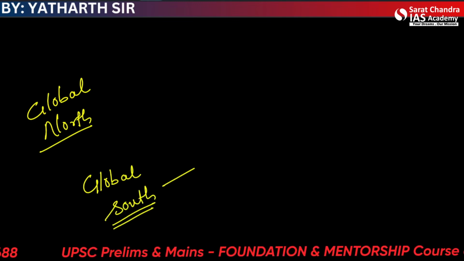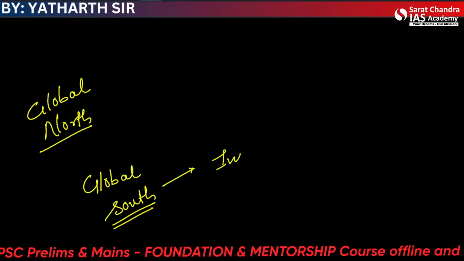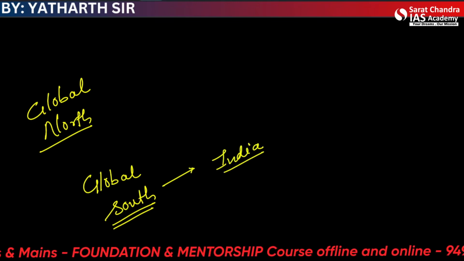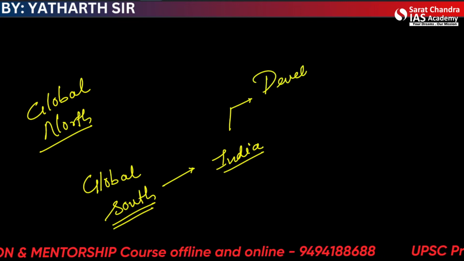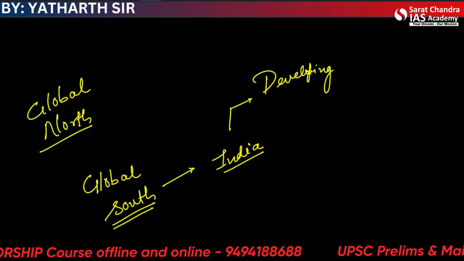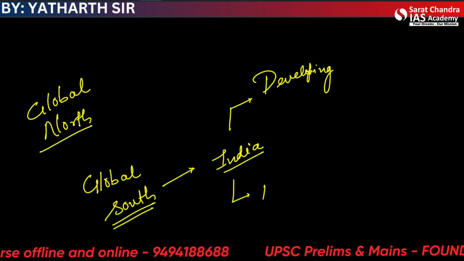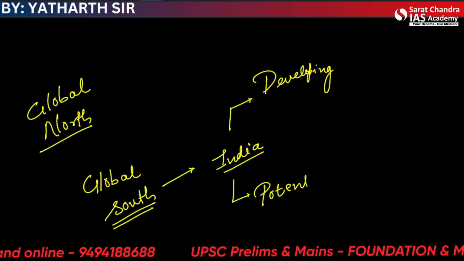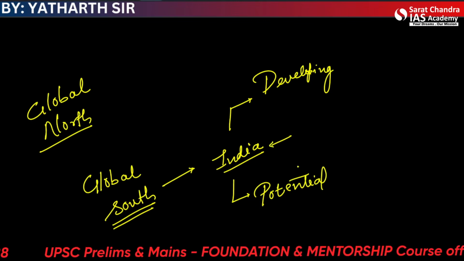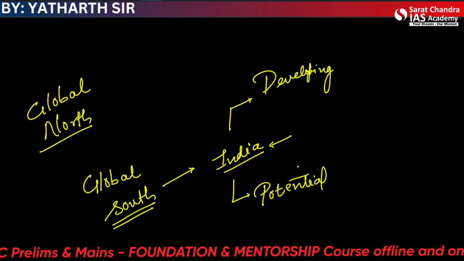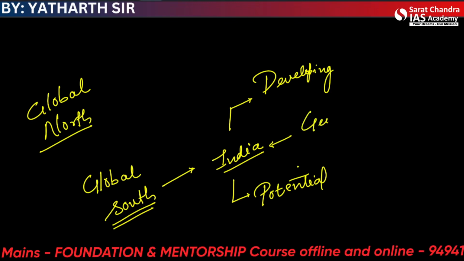Now India belongs to this group and it is recognized as a developing country with vast potential. And the most important thing about India, why it matters so much, is its geographical location.